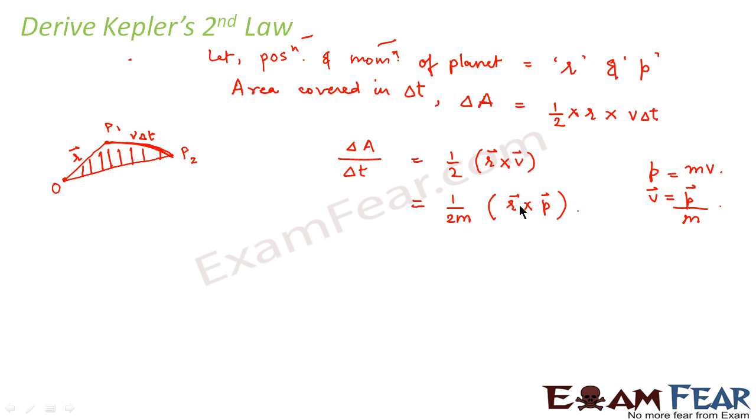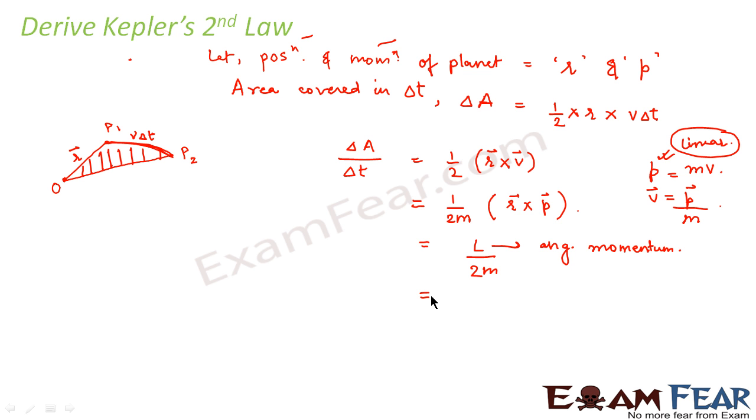That is the cross product of the position vector and the momentum vector, which is nothing but L, where L is the angular momentum. When I talk of p, p is the linear momentum. So this is L by 2m.